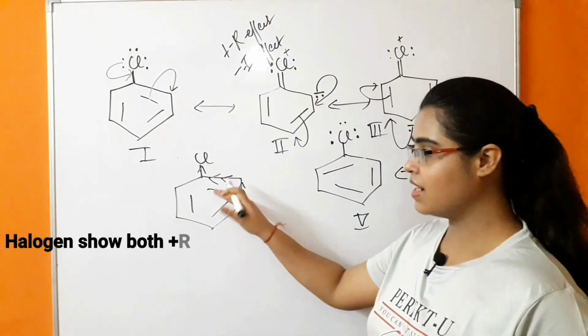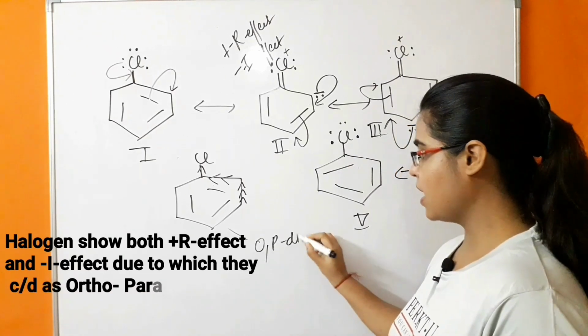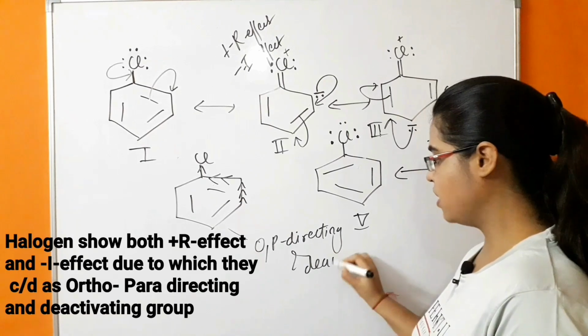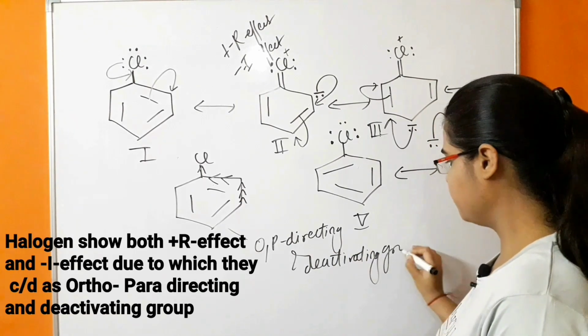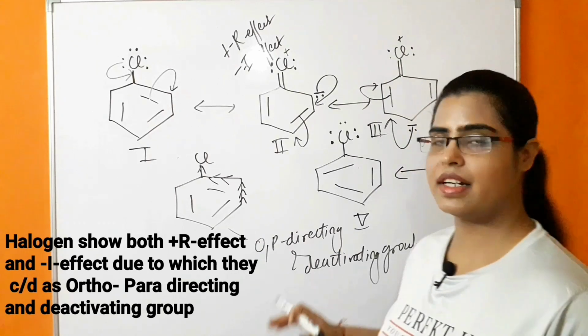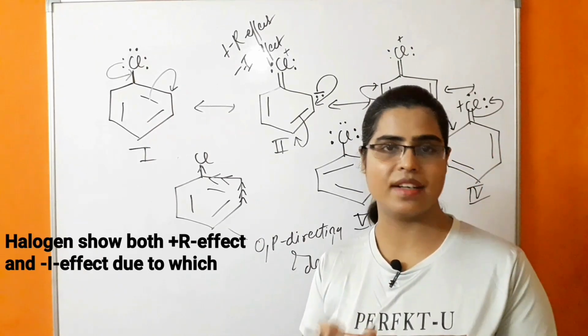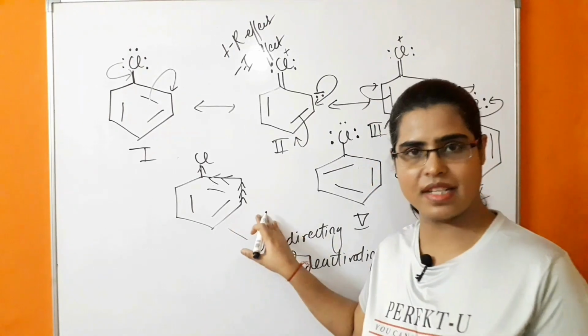So because of that, these groups are ortho-para directing and deactivating groups. So because of the deactivating effect, these groups decrease the rate of substitution, that is the electrophilic substitution reaction, towards the benzene ring.